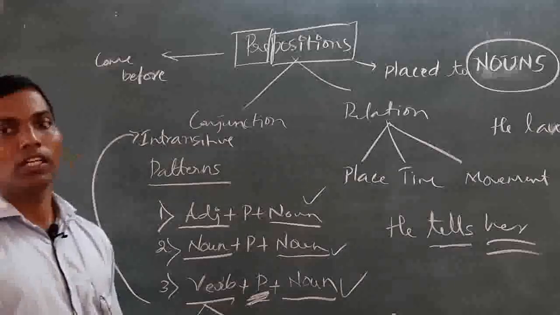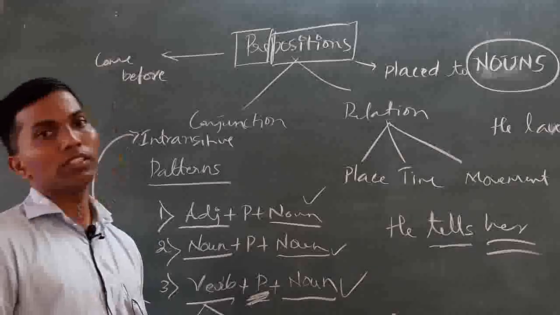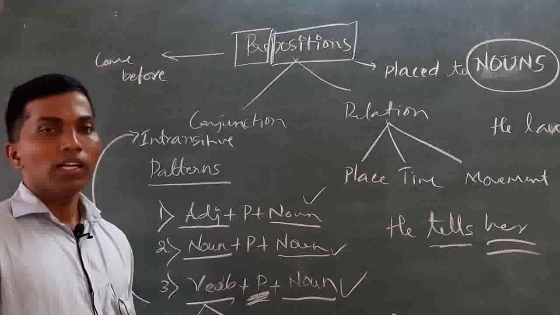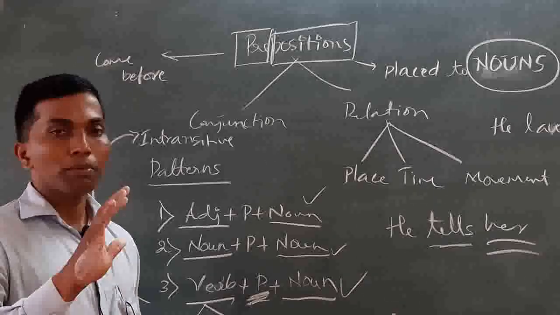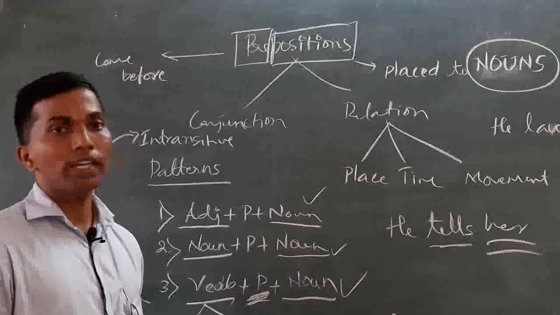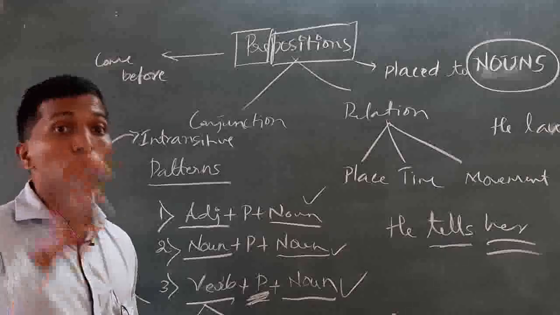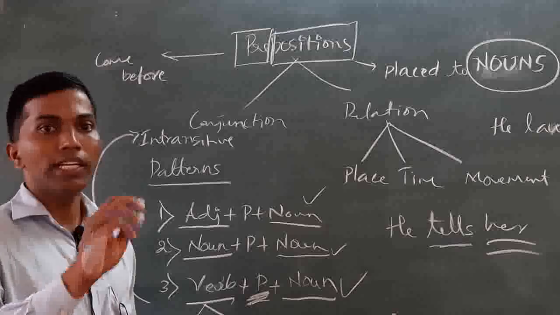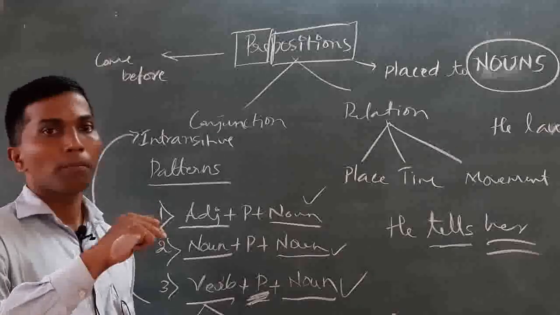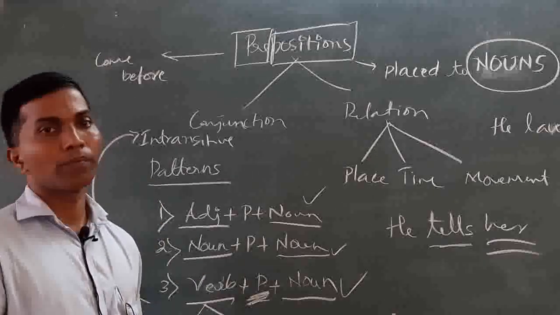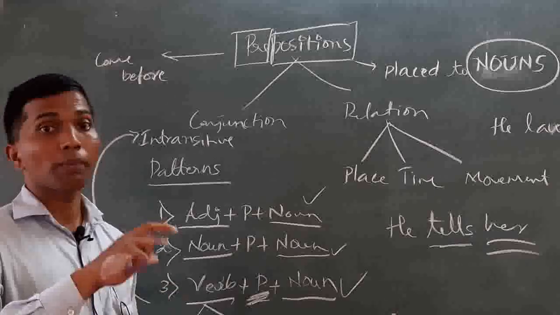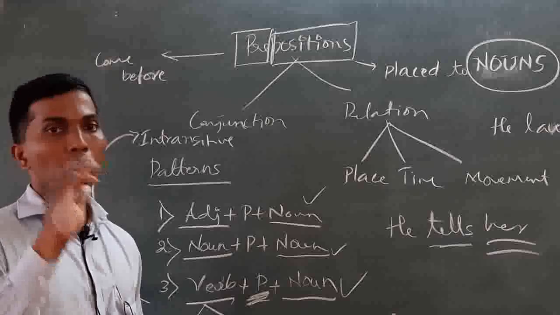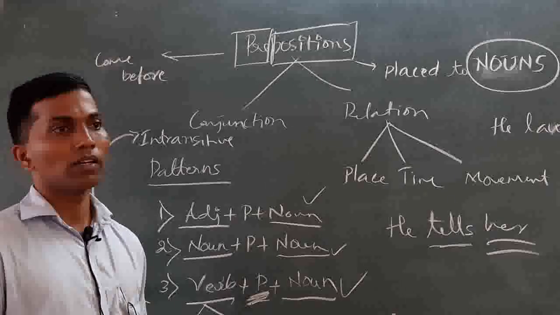Now, the idea that I want to hand in before I conclude, call it a day: these are preposition words to nouns, and they establish relationships and combine two words in the English language. The usual patterns are adjective plus preposition plus noun, noun plus preposition plus noun, verb plus preposition plus noun.